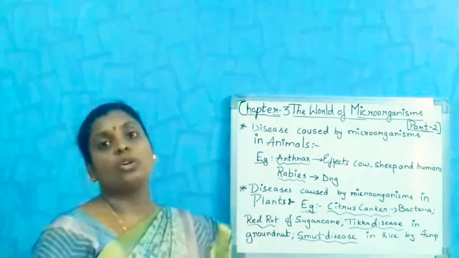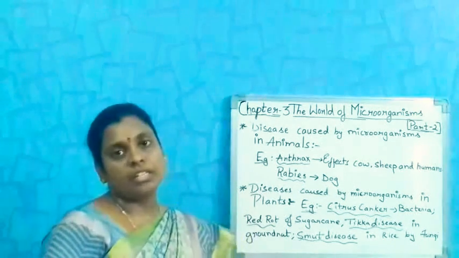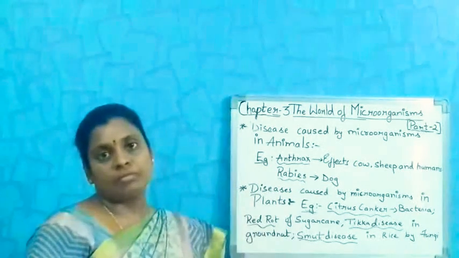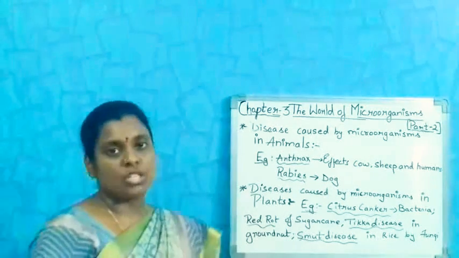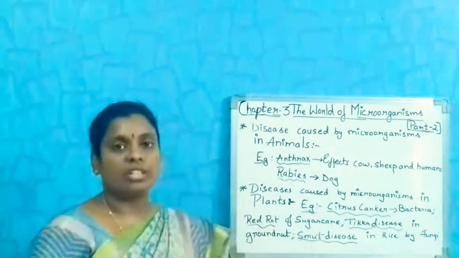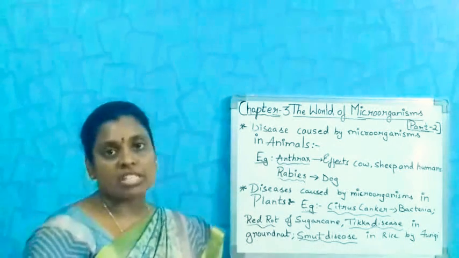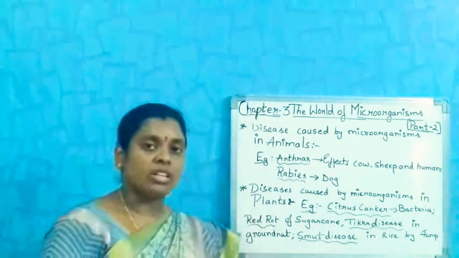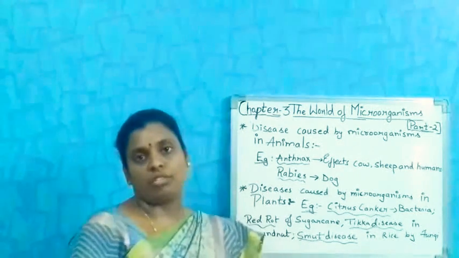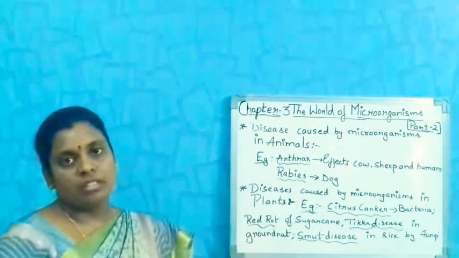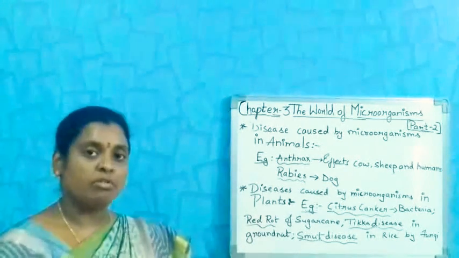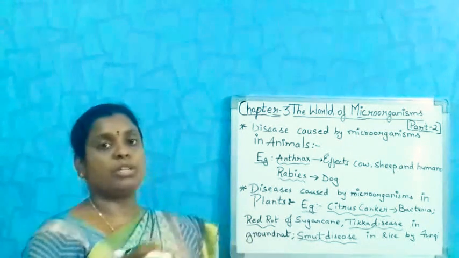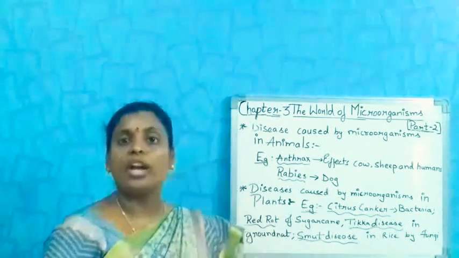These diseases are prevented by applying mosquito repellents and by avoiding mosquitoes so that they do not form larvae. We have to clean our surroundings and should not store unnecessary, stagnant water. If stagnant water is there, the larvae will form very easily, so we have to prevent that. Those are the preventive measures for malaria, dengue and chikungunya.